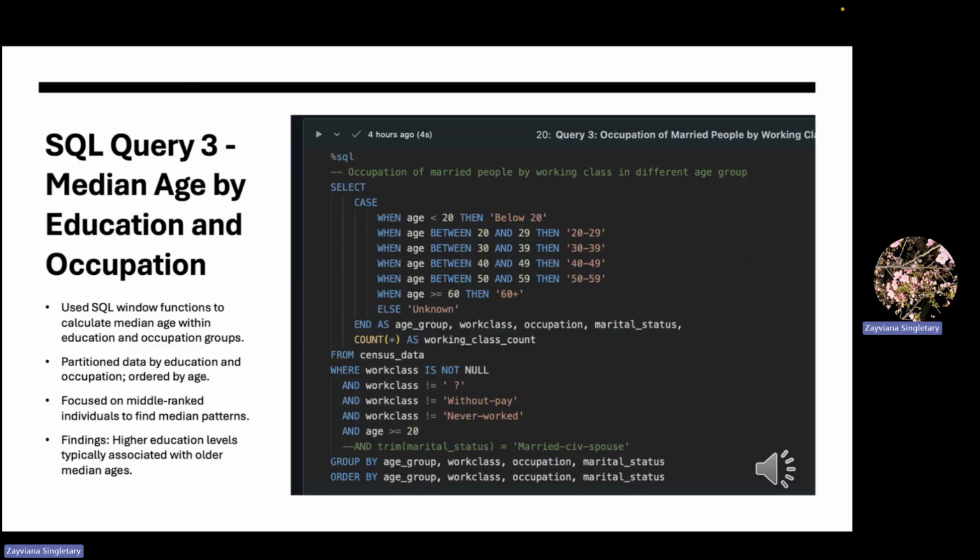In our third SQL analysis, we used window functions to estimate median age by education level and occupation, and it concluded that higher education levels such as bachelor's and master's aligned with older median ages, reflecting extended study periods before workforce entry and potentially higher later earnings.